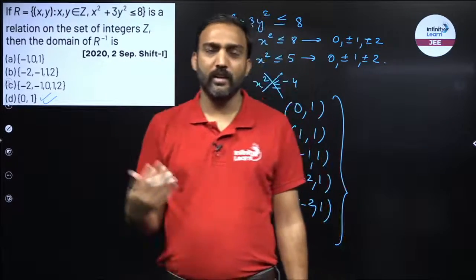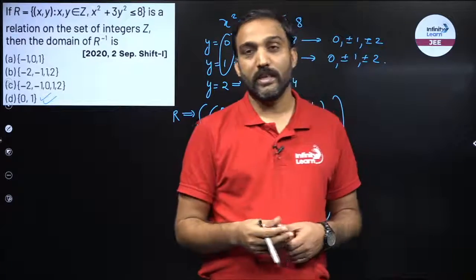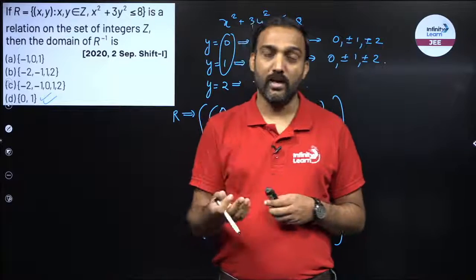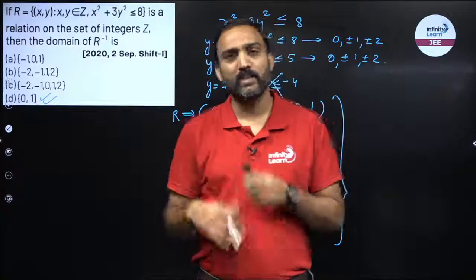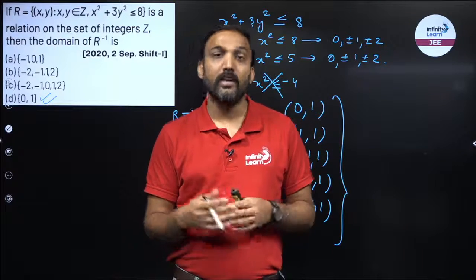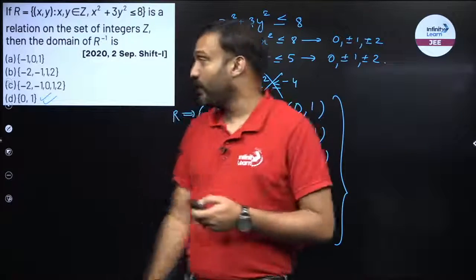So for R, if the domain is A, for R inverse the range is A. And if the codomain or the range of R is B, then the domain of R inverse will be B. They got interchanged. That is how we find out the inverse of any function. If y is given in terms of x, we try to find out x in terms of y.